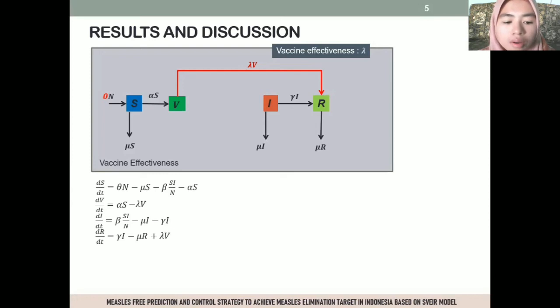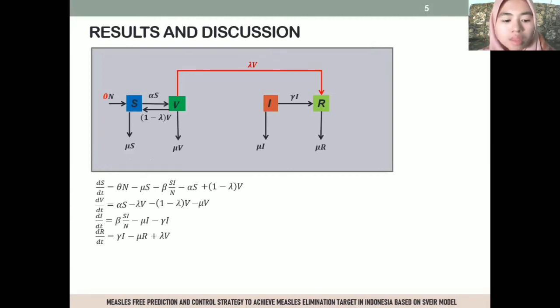Individuals who are vaccinated and fail to gain immunity become susceptible individuals, because it is possible to contract the disease and not have immunity. If the vaccine failure is 1 minus lambda, the number of V individuals who fail to get immunity is (1 minus lambda) V. This means that the number of V individuals decreases by (1 minus lambda) V, and the number of S individuals increases by (1 minus lambda) V. The number of V individuals is also affected by natural mortality. The number of V individuals who experience natural death is mu V.